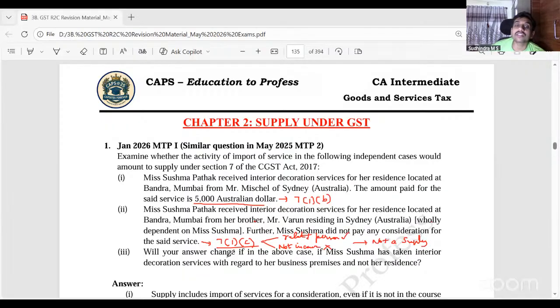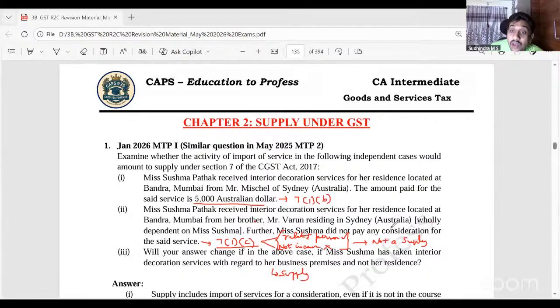Lastly, will your answer change if in the above case, Miss Sushma had taken interior decoration service with regard to her business premises and not her residence? Yes, very good. Because there both the conditions become satisfied. Are we following? Yes, sir.